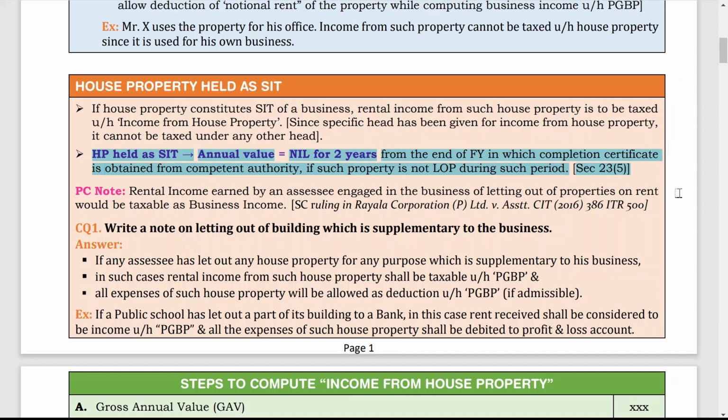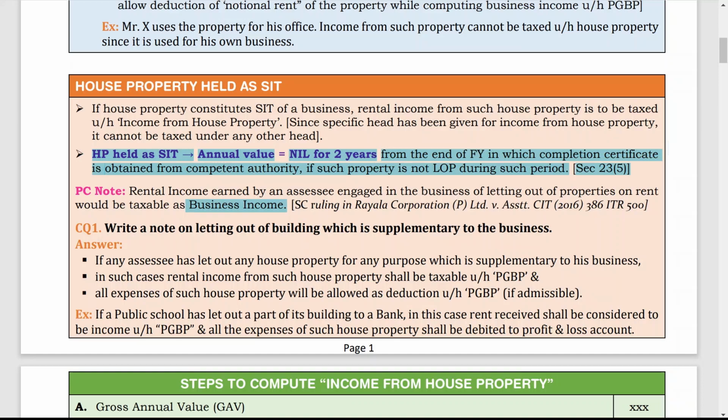After that, you have to find out the annual value, gross annual value, notional annual value, and pay tax on it. Rental income earned by an assessee engaged in the business of letting out properties on rent would be taxable as business income. If letting out of the property is his business, then whatever rent he is getting would be taxable under the head business income, that is PGBP. So these are two different points.